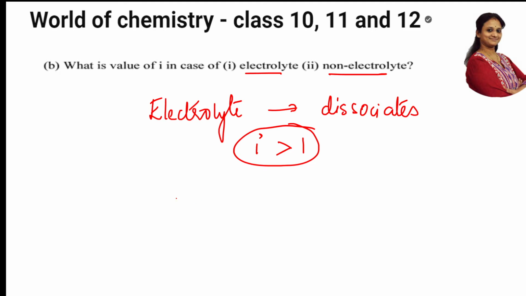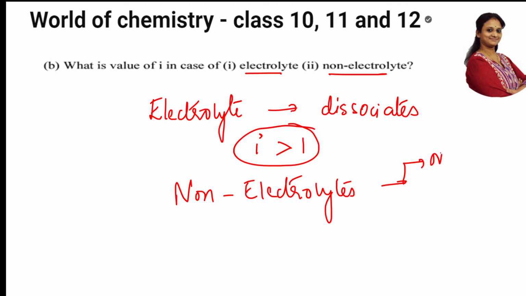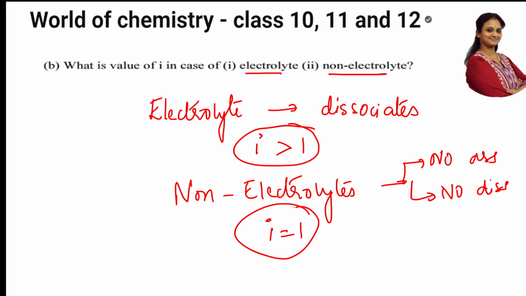Suppose it is a non-electrolyte. Do non-electrolytes dissociate? No, they don't dissociate. So in terms of non-electrolytes, there is no association and there is no dissociation. Now what will happen at this point? i will be equal to 1. Simple as that. Remember this.